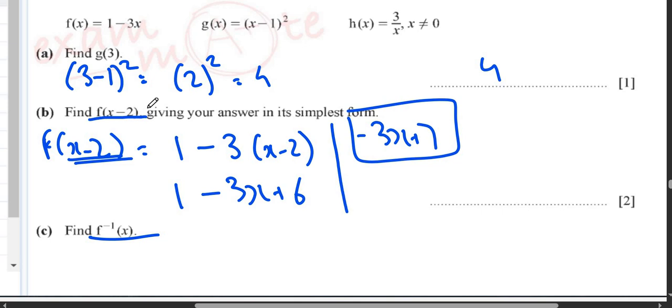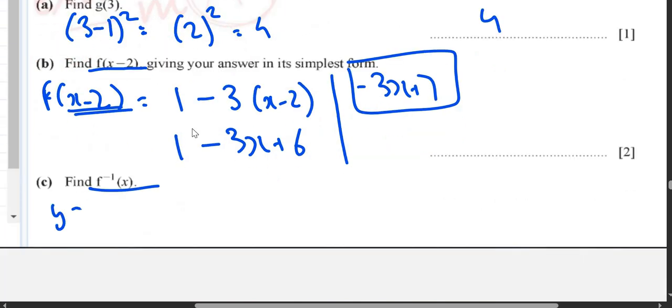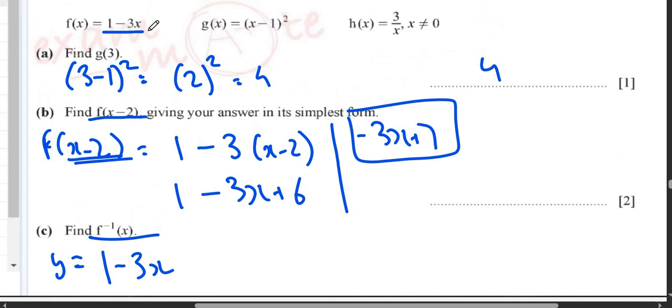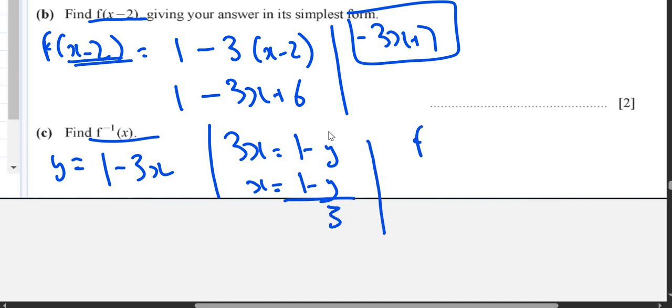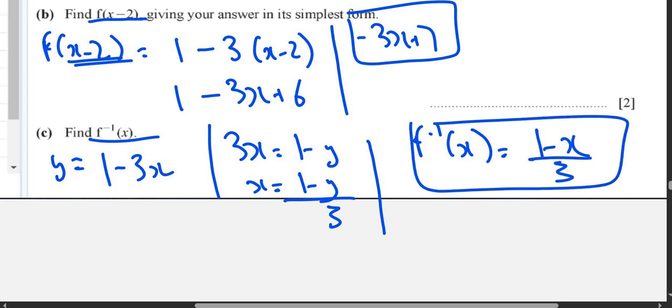Then we have f inverse x. So I will write y is equals to 1 minus 3x, because f of x is 1 minus 3x. I will make x the subject. So 3x is equals to 1 minus y. X is equals to 1 minus y upon 3. So f inverse x is equals to 1 minus x upon 3. This is going to be your answer.